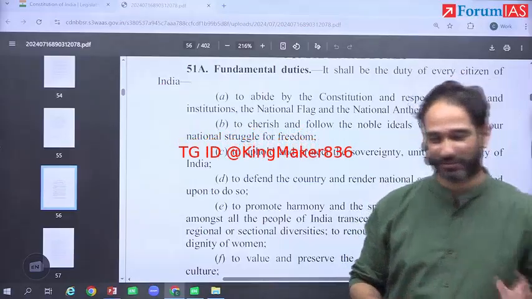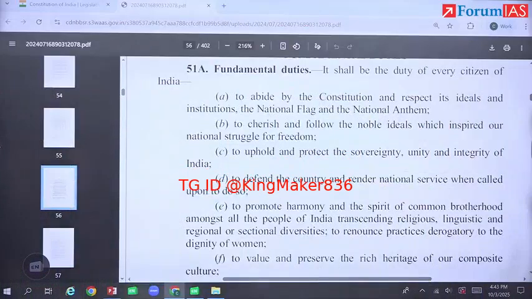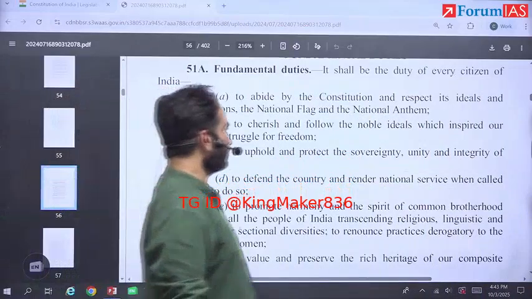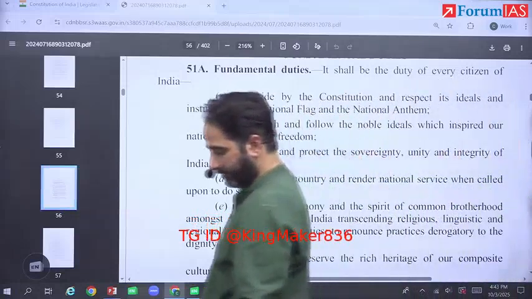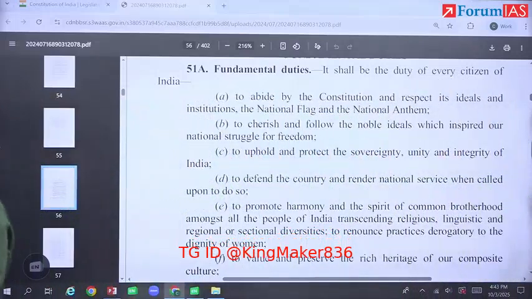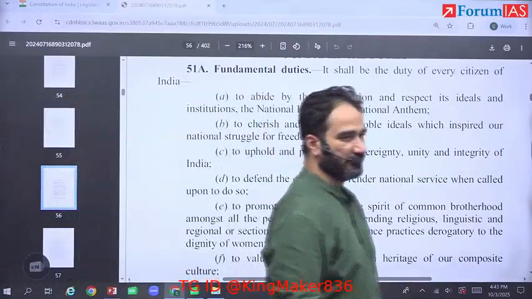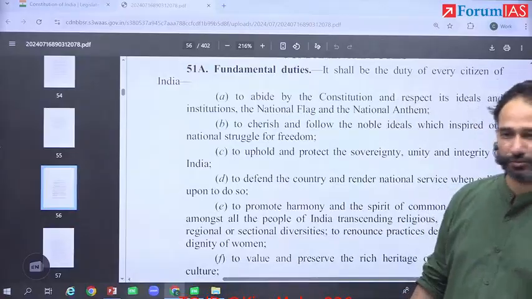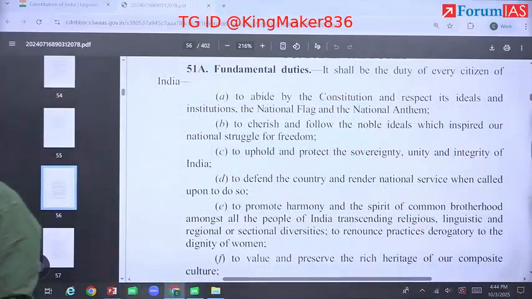All right, write down the example. 51A, clause B: national holidays, NCERT textbooks.